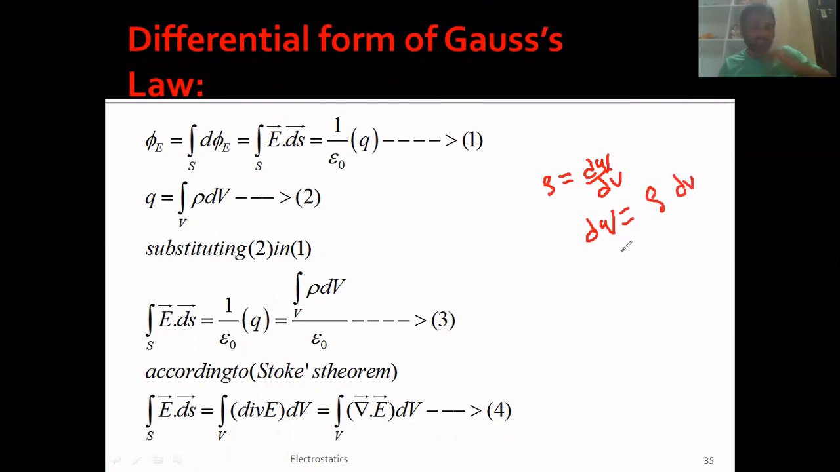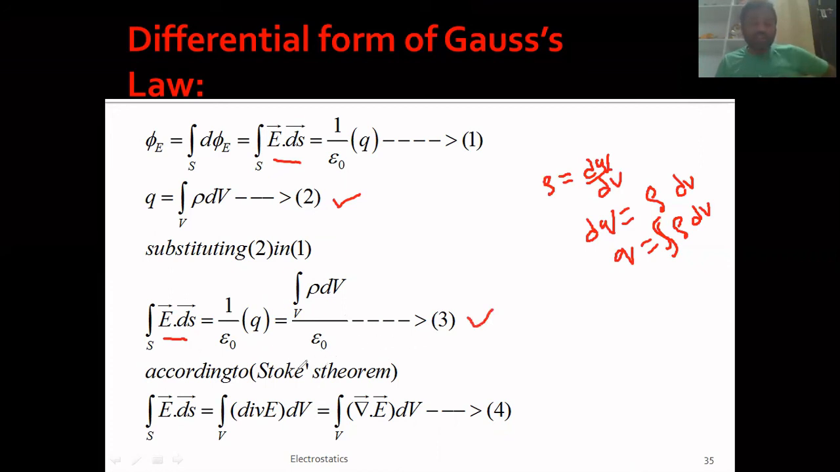If I integrate this equation, what do you get? On the left-hand side you get q. So q is equal to integral rho dv. That means I can write the charge in terms of rho, which is integral rho dv, and I have taken this as the second equation. If I substitute equation 2 in 1, integral E dot ds is on the left-hand side, and on the right-hand side you have q by epsilon 0, and in place of q substitute integral rho dv. So you get equation number 3.